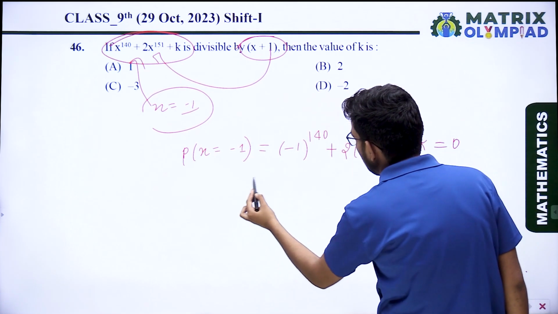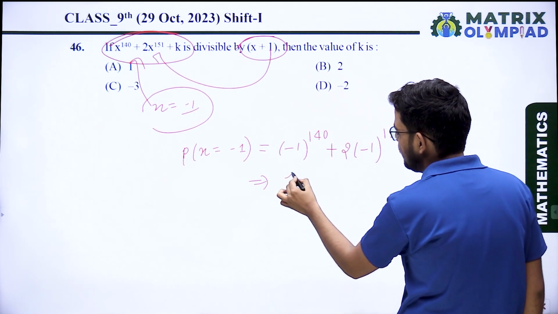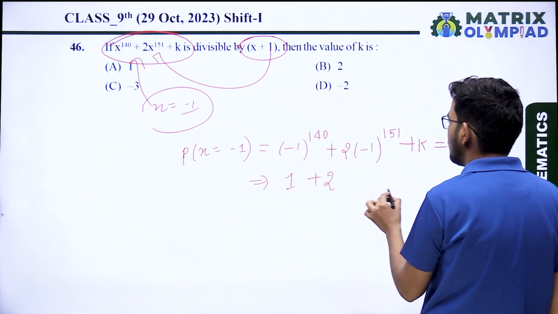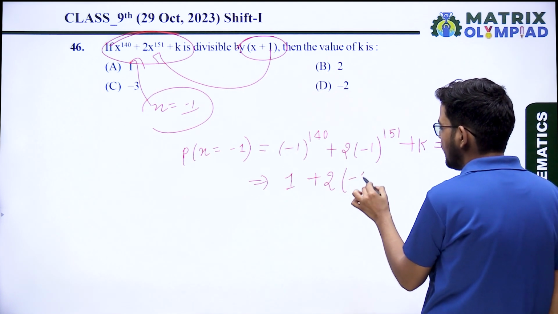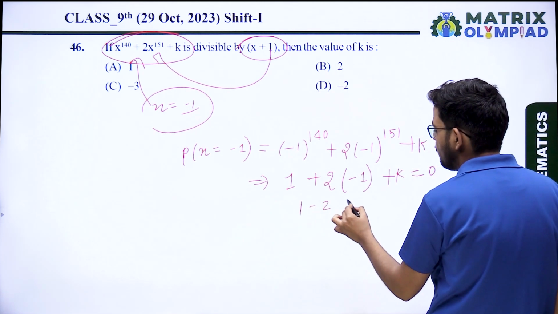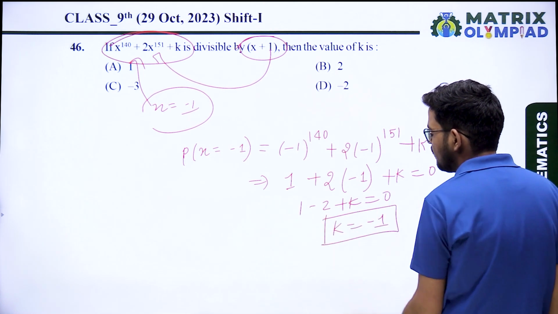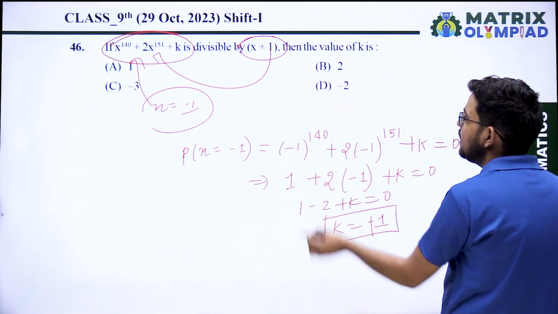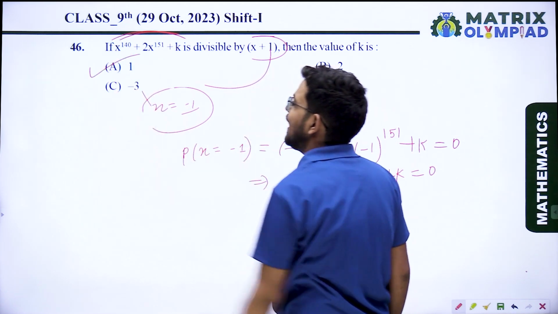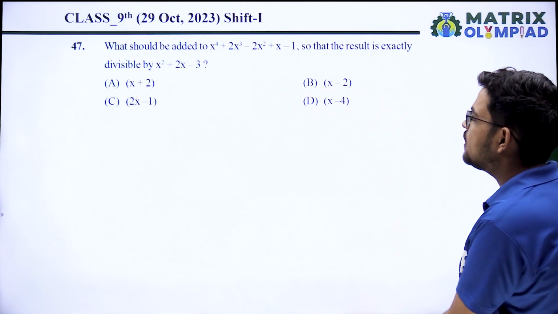Remainder is 0. If the power of a negative number is even, then the result is positive. So (minus 1) raised to power 140 is 1, plus 2 into (minus 1) raised to power 151, that is minus 1 because the power is odd, plus k equals 0. 1 minus 2 plus k equals 0, so k equals 1. So what is the value of k? K equals plus 1. Option A is the correct answer. K equal to 1.